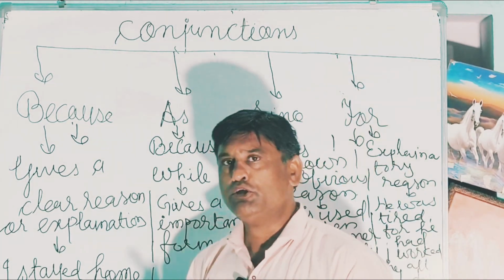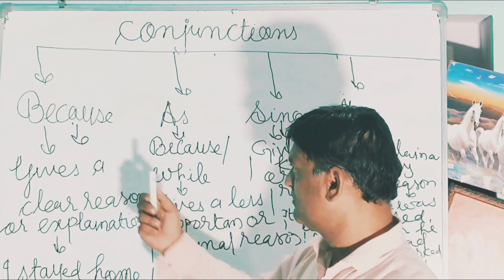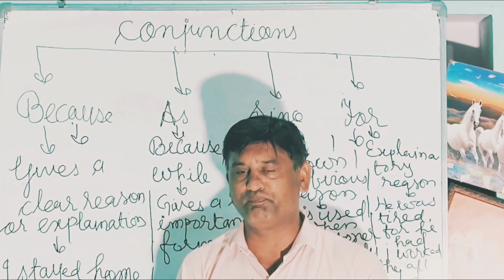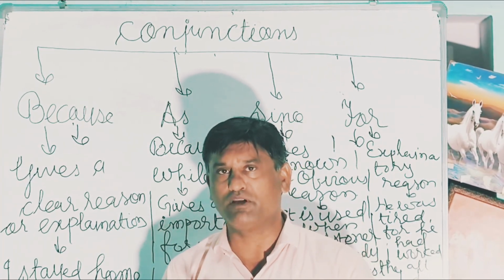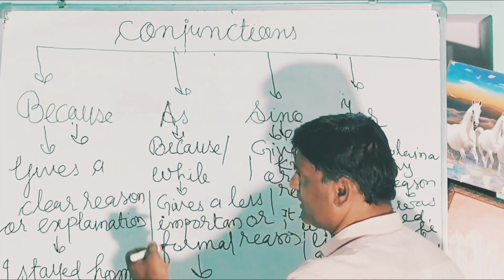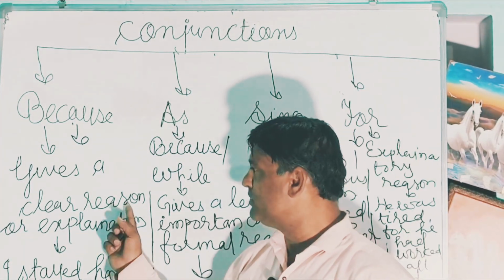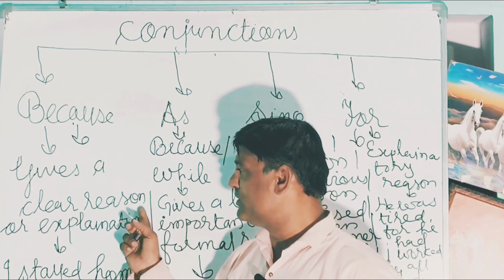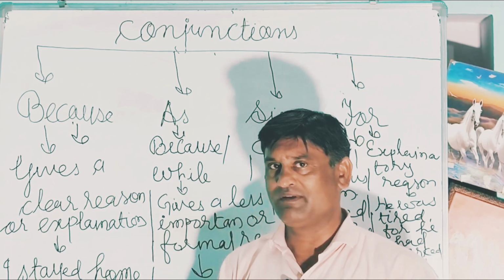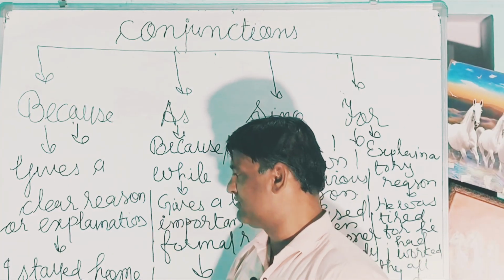Let us find out what the differences are among these four conjunctions while we are using them in terms of reason. Because gives a clear reason. It gives a clear reason or explanation. Strong reason. When the reason is strong, we use because.